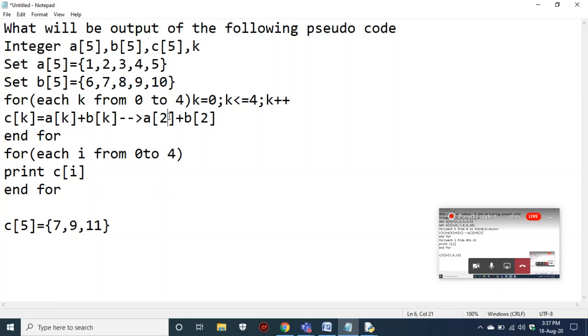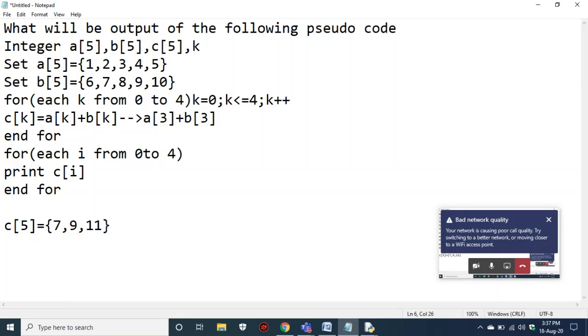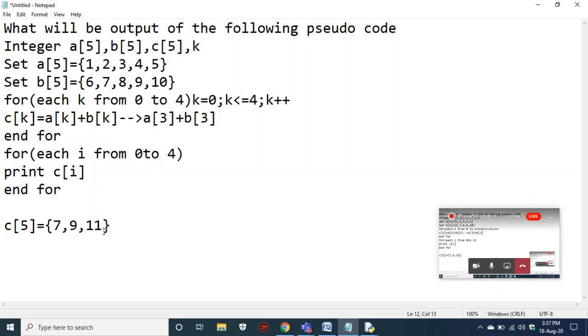And now a of 3 plus b of 3. That means he's adding every element, right? We can come to a conclusion that he's adding every element. He's adding a of 0 and b of 0 and forming C. That means you will get a final result of all the values added. 9 plus 4 is 13, and 10 plus 5 is 15. Finally you have formed the array C, which is formed by adding both A and B. And this loop will end because the iteration has been completed.